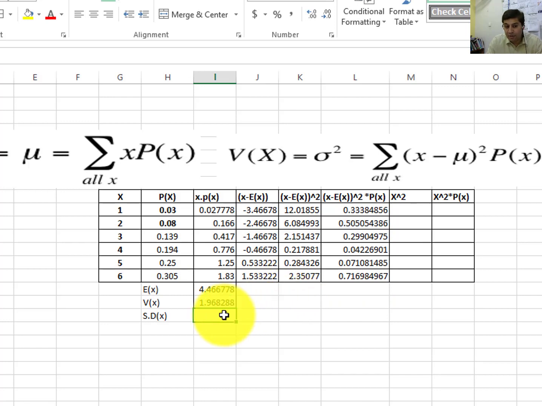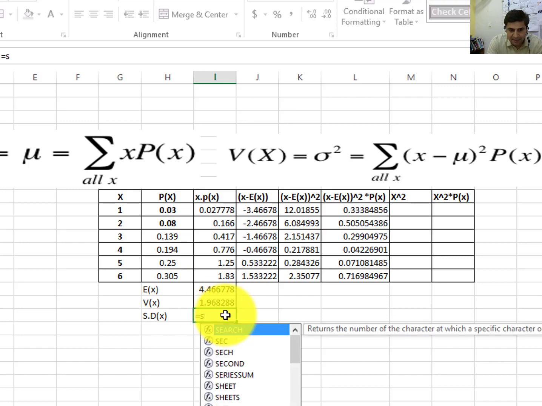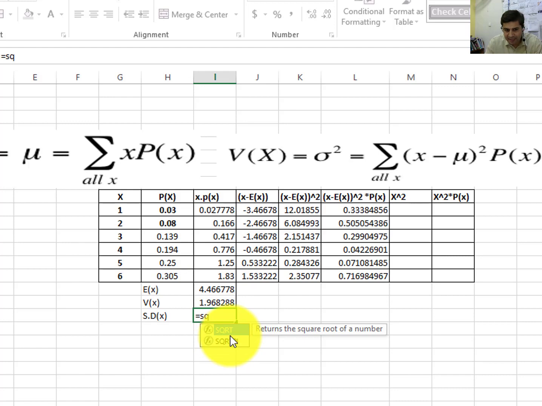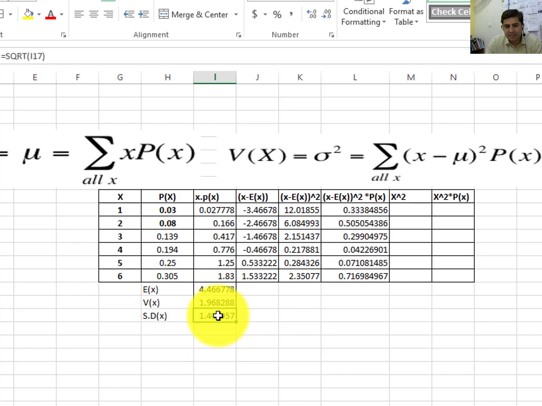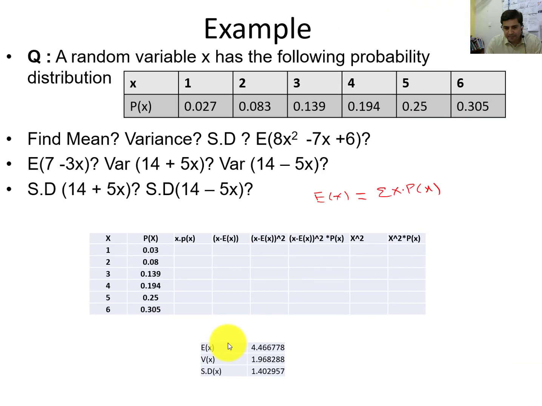As we know, the standard deviation is the square root of the variance. So it is equal to SQRT, and automatically it will appear after the equals sign: square root of the variance. So this is our standard deviation. So these are our values.